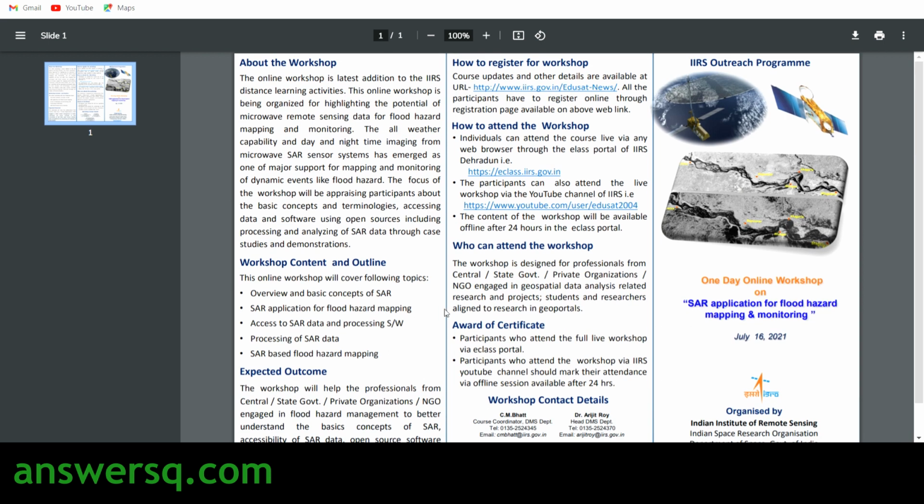So anyone can attend this workshop also. If you have real interest in these topics, you can attend this, no restriction. And after completing the program fully, you can also get the award of certificate from ISRO itself.